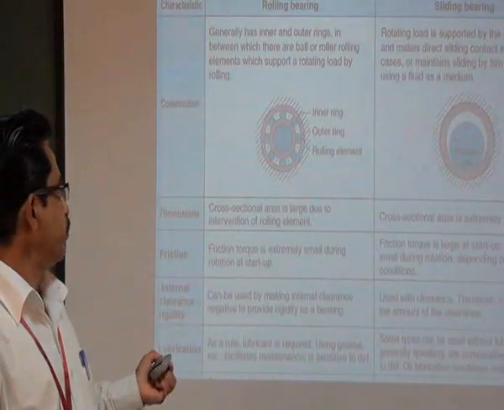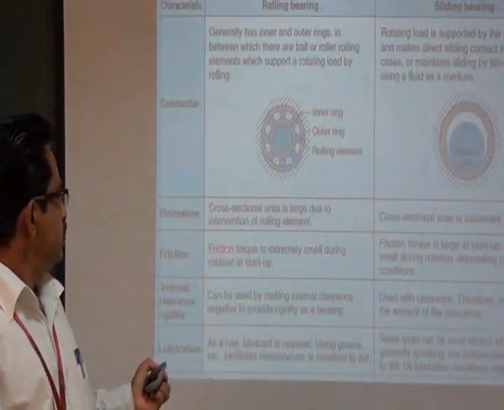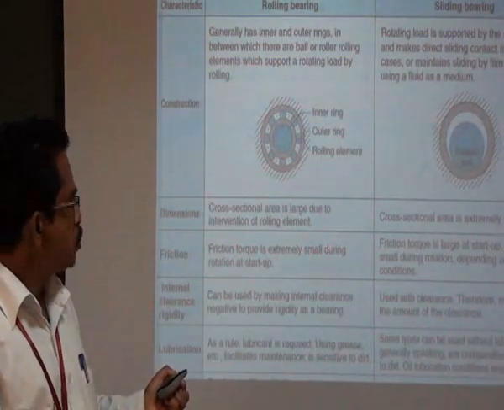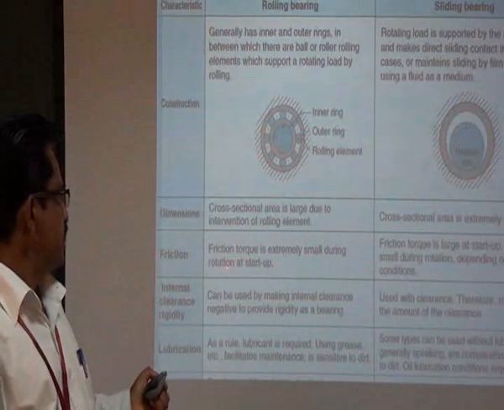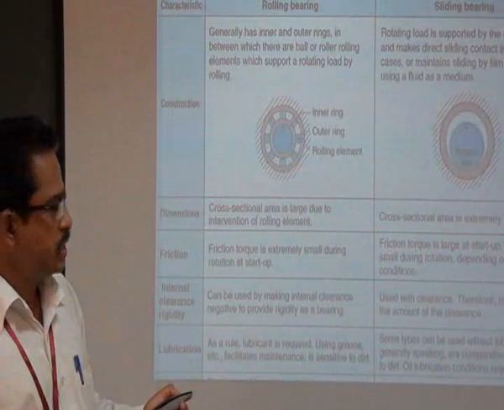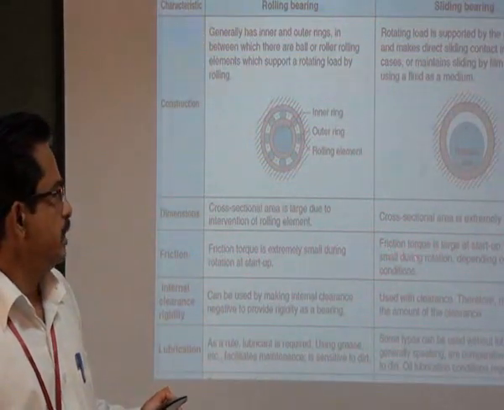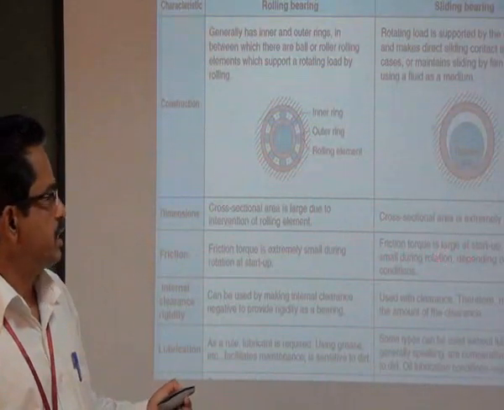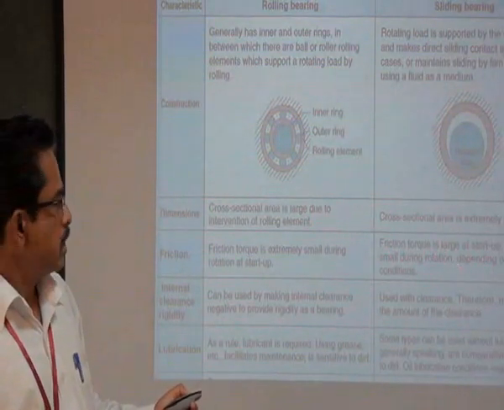And then friction. The friction torque is extremely small during rotation at startup, whereas in this case, at the startup stage friction is more, and then during rotation the friction is reduced a little, not much.